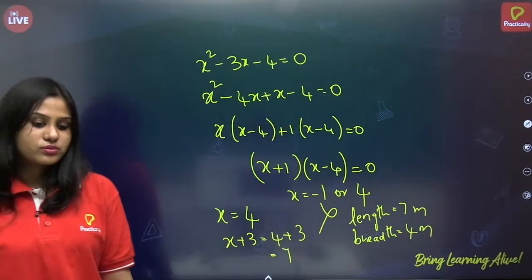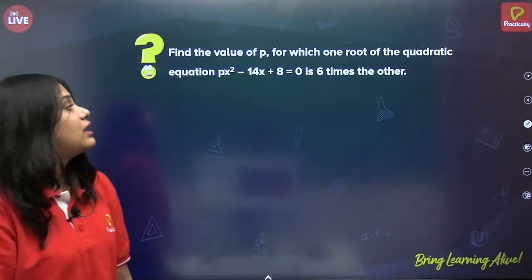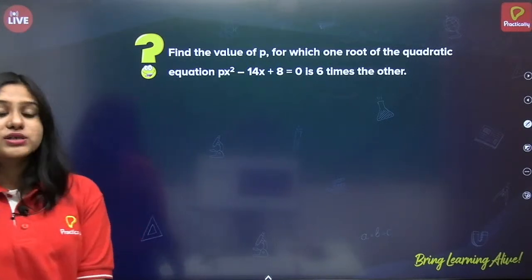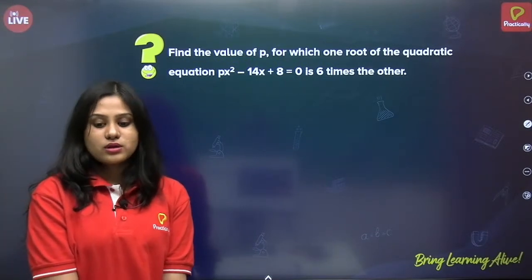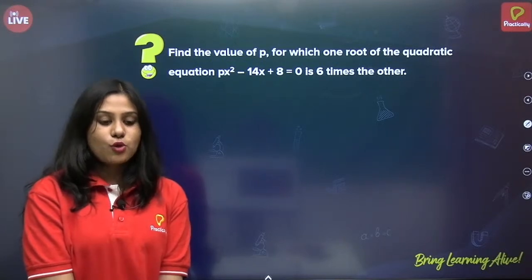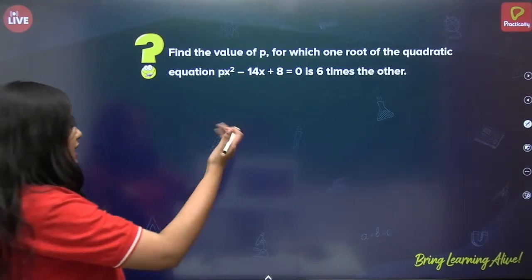Alright. Did you all understand? I hope you have understood. Next. Find the value of p for which one root of the quadratic equation is 6 times the other. Okay. So we know about sum of the roots and product of the roots, right? So you can apply it.